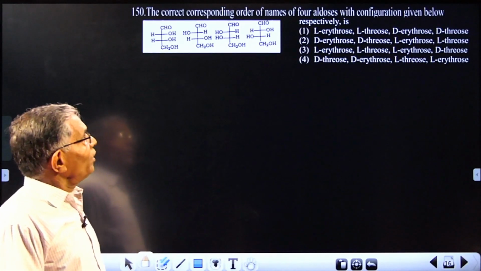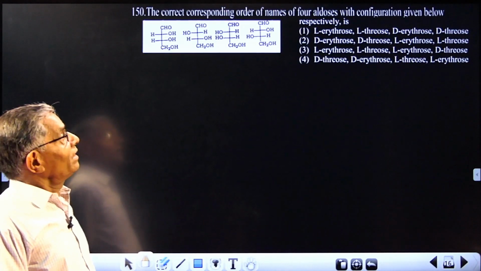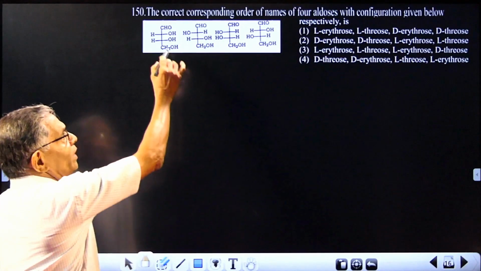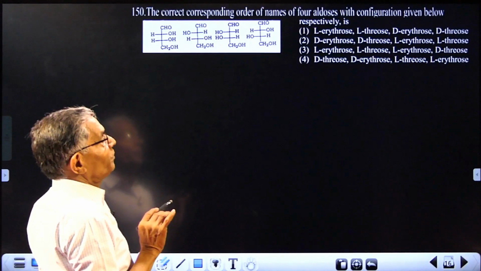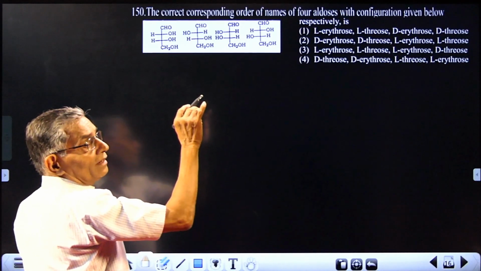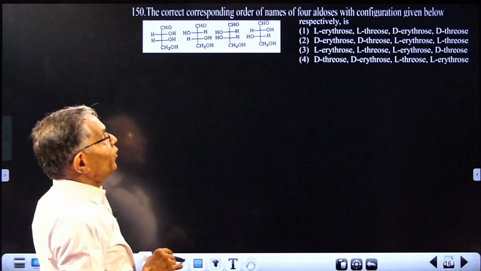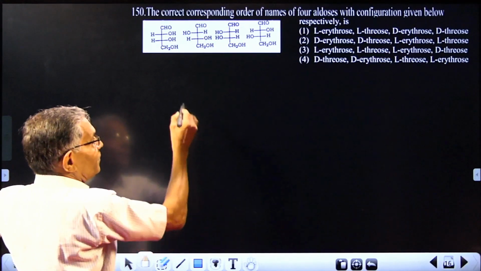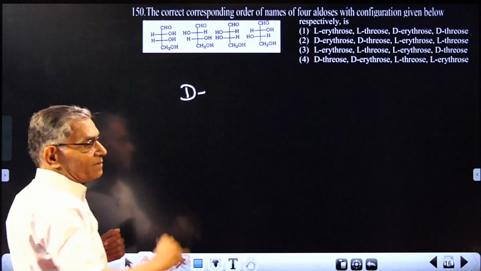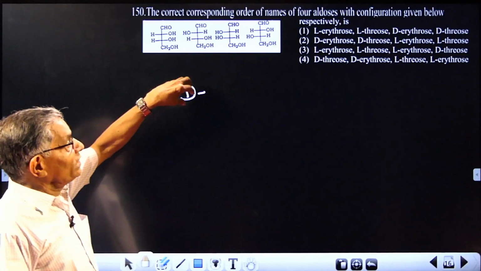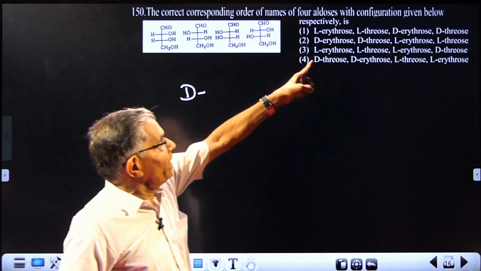Now here you have a compound containing CHO and so many alcohol groups. It's actually a carbohydrate by definition. Carbohydrates are polyhydroxy aldehydes or ketones. Here it is a carbohydrate. And in carbohydrates, what is the meaning of the D notation? Because the answer contains D and L.